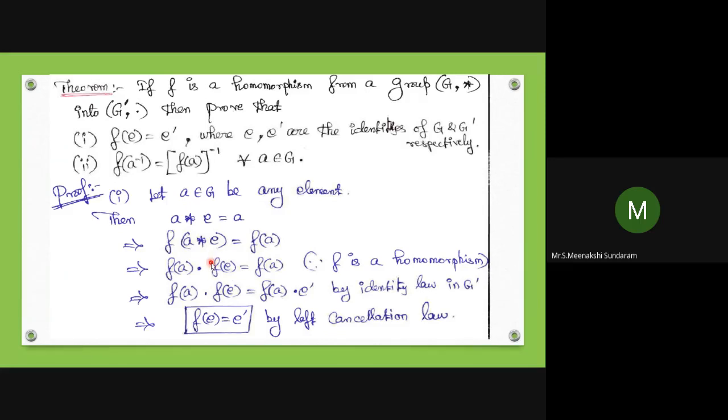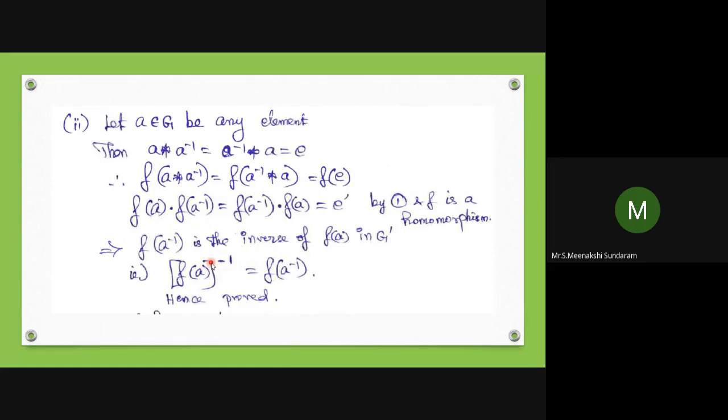So one more easy one. Second proof: let A belongs to G be any element.